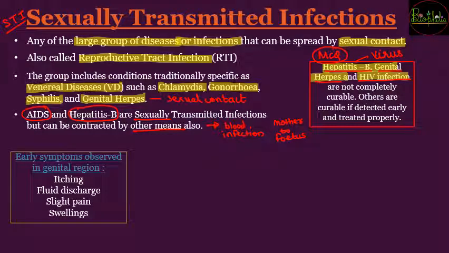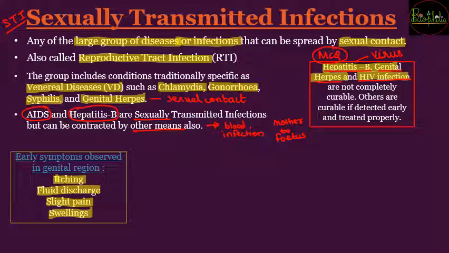Then another thing we have to see about these infections is the symptoms. If the disease is seen at an early stage, what are the early stage symptoms? There will be signs at the genital region. Why the genital region? Because it is a reproductive tract infection. So there is itching at the genital region, there will be fluid discharge through that region, and slight pain and swellings are observed at the early stages.